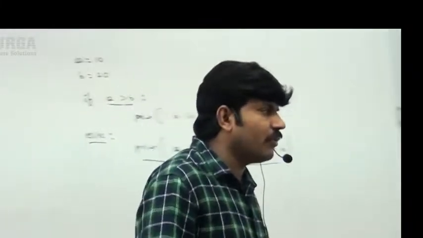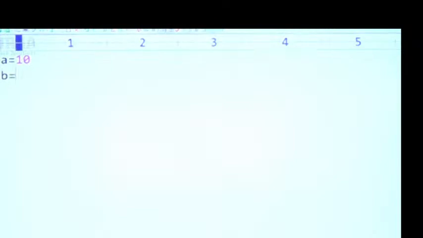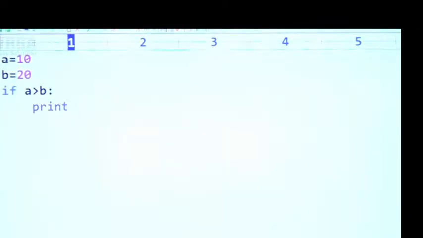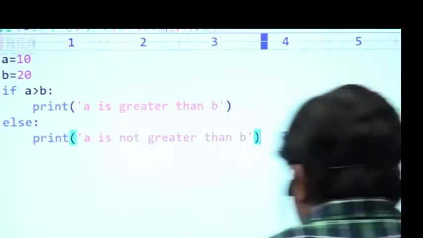Okay, let me execute this code. Observe carefully, what is the code? a equal to 10, b equal to 20. If a greater than b, print a is greater than b. Else, print a is not greater than b. Why am I taking this example?